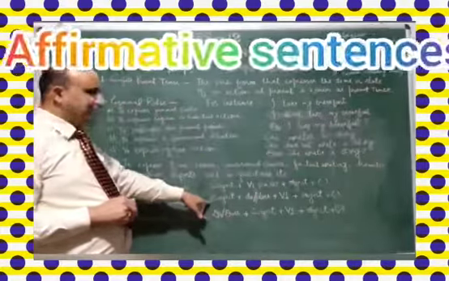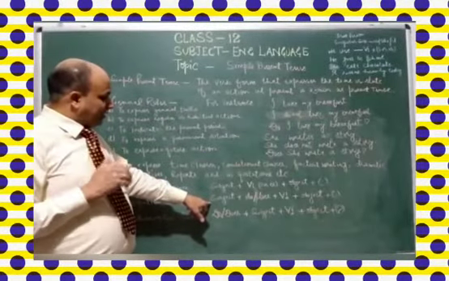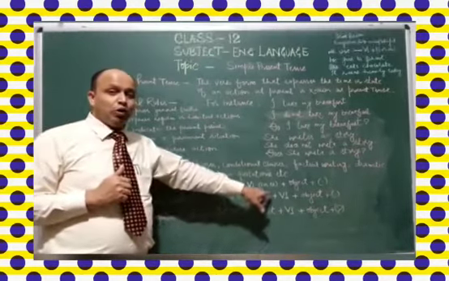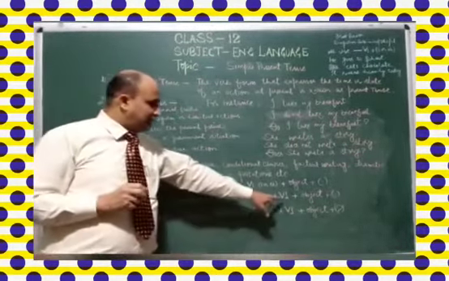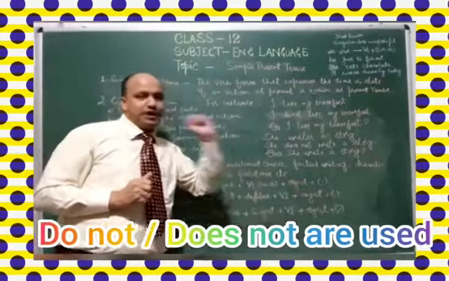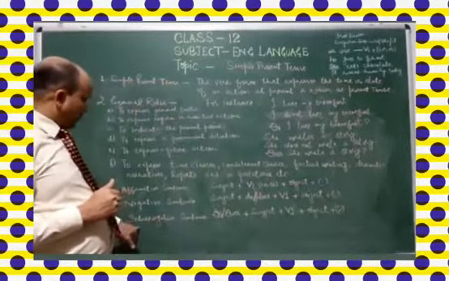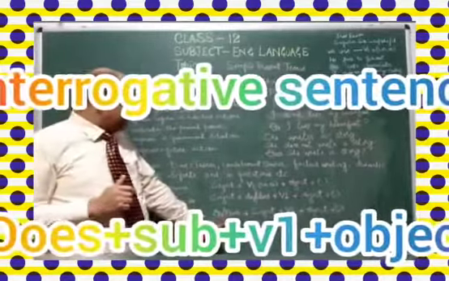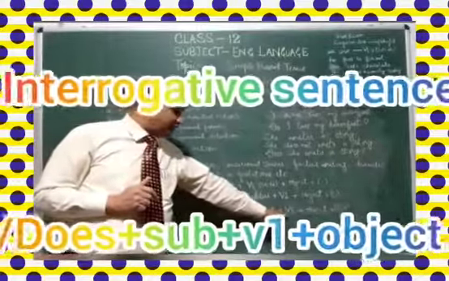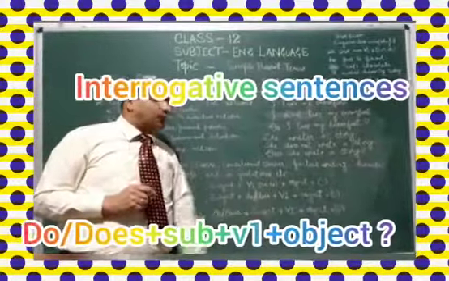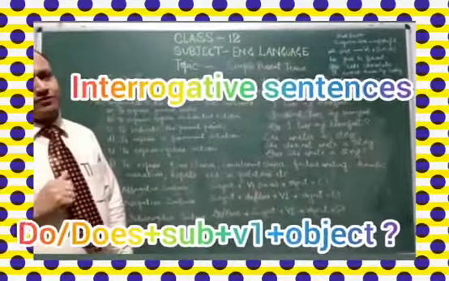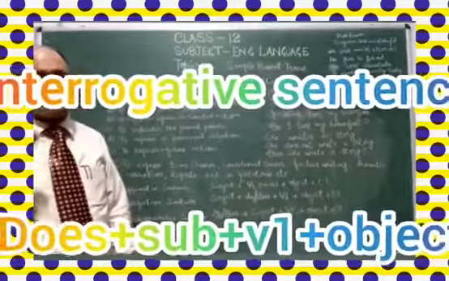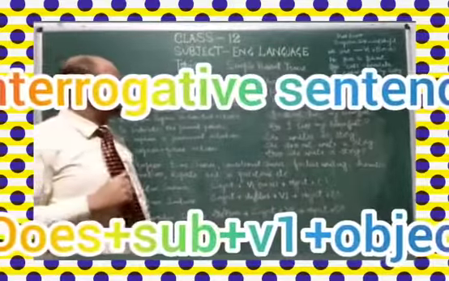If we talk about a negative sentence, then we use subject plus do or does helping verbs, then the first form of verb, and then the object. If we talk about an interrogative sentence, then we use do or does, then the subject, then the first form of verb and object and a question mark. This is very important. In interrogative sentences, we are supposed to use a question mark.